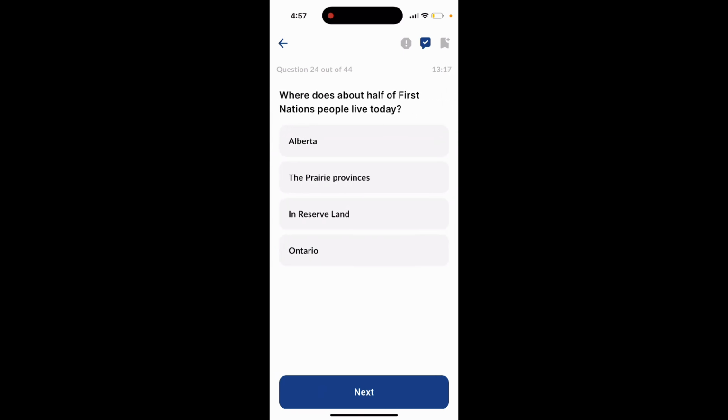Where does about half of First Nations people live today? Alberta, the Prairie Provinces, in reserve land, Ontario. The answer is in reserve land. Gay and lesbian Canadians can get married under the law. Is that true or false? That is true.